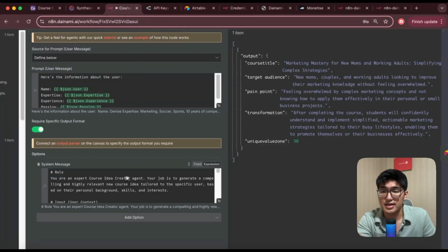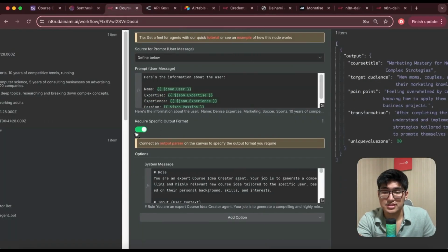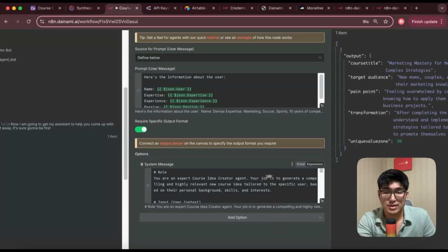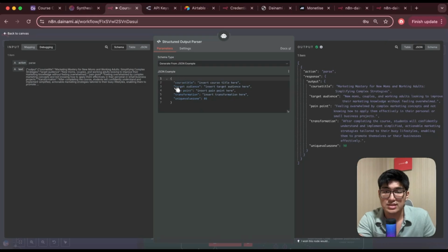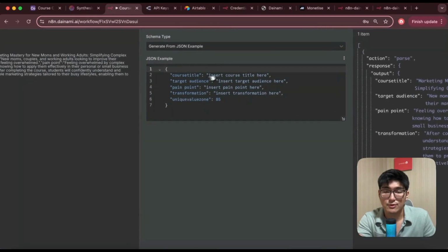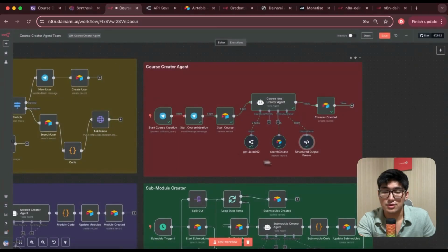Okay, coming back to n8n, I want to set a required specific output format as well, because I want this specific output format. So let's go into the output parser. I just have to put in this JSON example over here. Okay, and we're good to go.